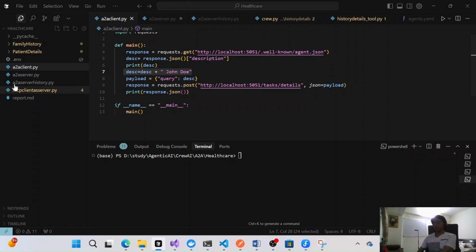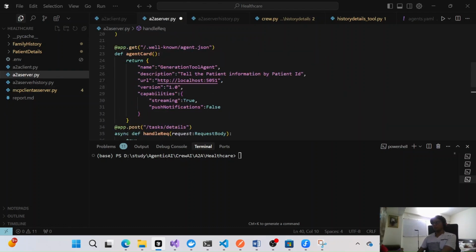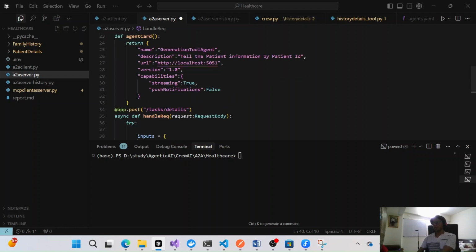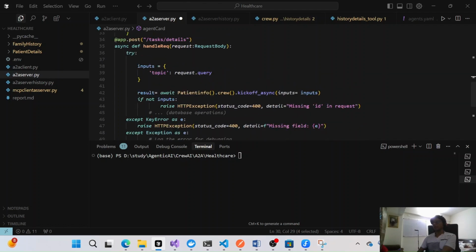So how this is actually working: this is the generation tool agent that we have exposed, right? And this is the name of the information, how we'll get this patient information, what the capability is, how exactly we'll get it. This is the streaming. So we have made it true because we are using streaming communication between the client and server, and then we are invoking our CrewAI agents to get that information.